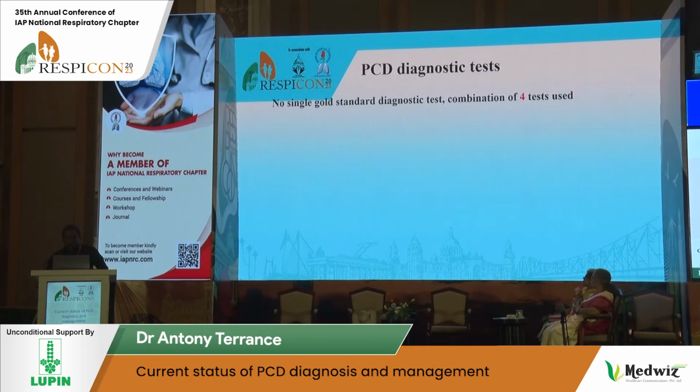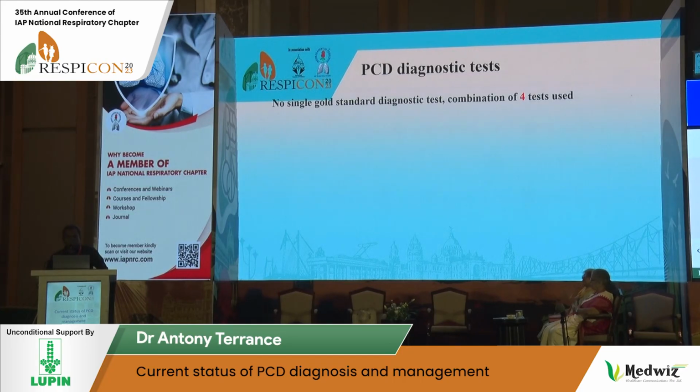Therefore, when you have clinical symptoms, it is better to use a clinical tool, either the North American clinical criteria for PCD or the PICADAR score. I feel the North American criteria is slightly easier. Once you suspect PCD, you have to go for diagnostic testing. And if you don't have diagnostic testing, straight away start treatment. Treatment is only basic. Airway clearance therapy is the cornerstone of treatment. It doesn't cost much, but it's very effective compared to cystic fibrosis. Therefore, you straight away start treatment. Don't wait for your investigations.